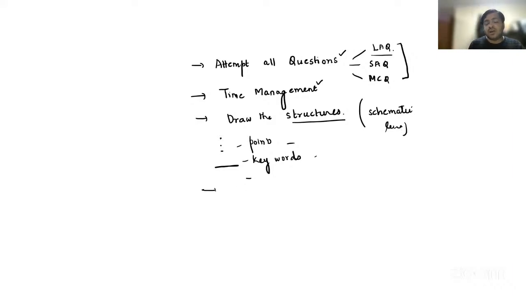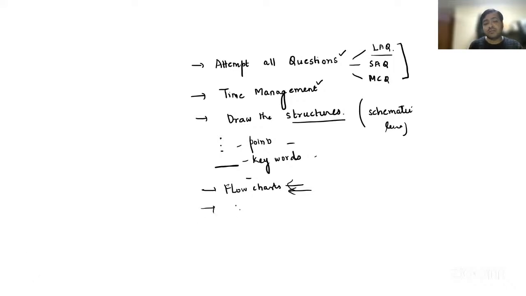Try to draw flow charts. Very, very important. If someone has written the whole answer in paragraph form, out of 10 we usually tend to give 6 or 7 marks. But if you have included flow charts or highlighted keywords and written in points, we give 9 or 10 also. So it depends on how you are writing the answers. That is something you have to keep in mind while starting the paper. Flowcharts are very, very important.